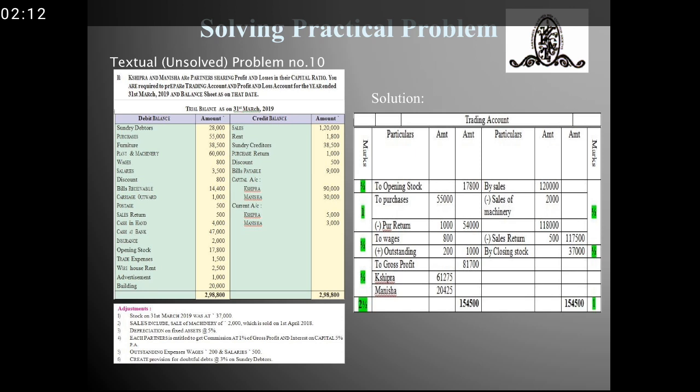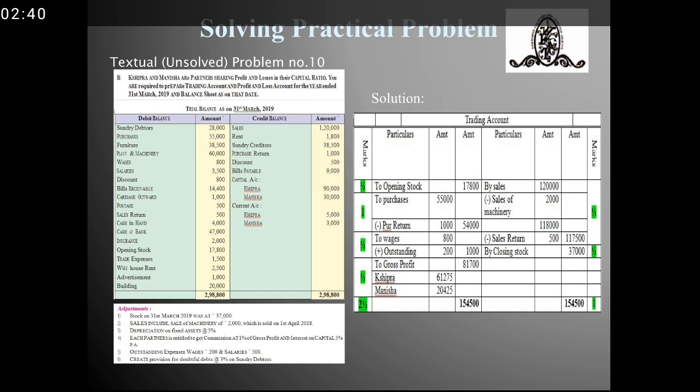Third adjustment is depreciation on fixed assets at 5%. Its first effect will be given in the profit and loss account under depreciation of fixed assets, and the second effect will be shown on the asset side, whereby the depreciation will be deducted from the fixed assets at 5%.